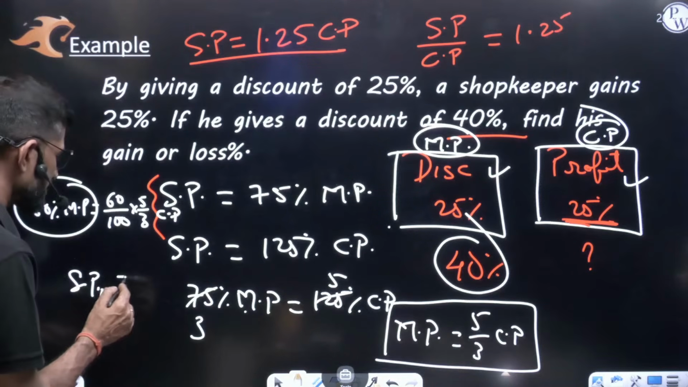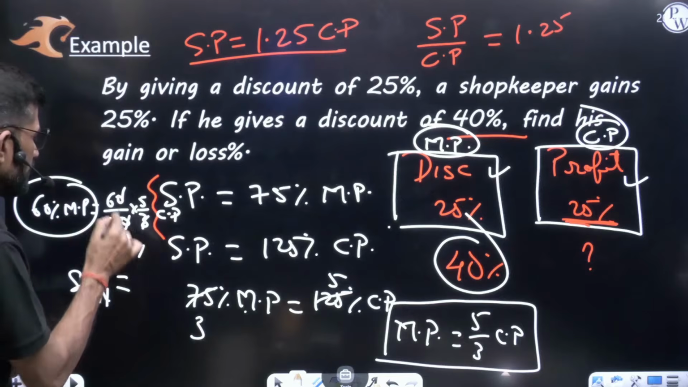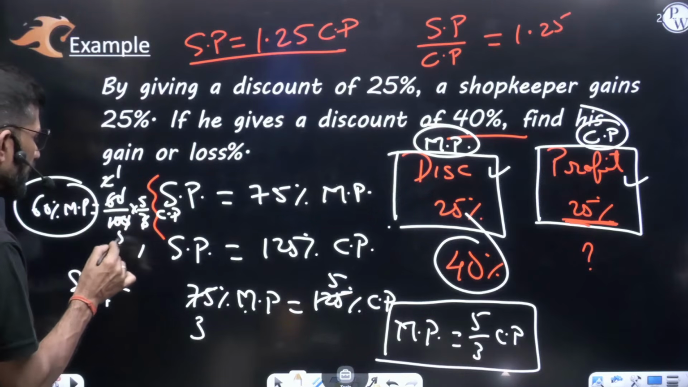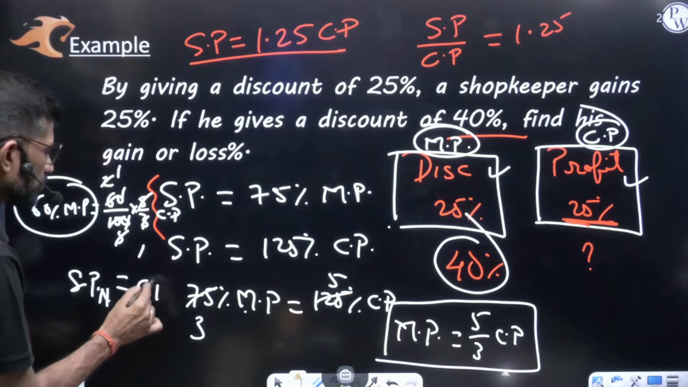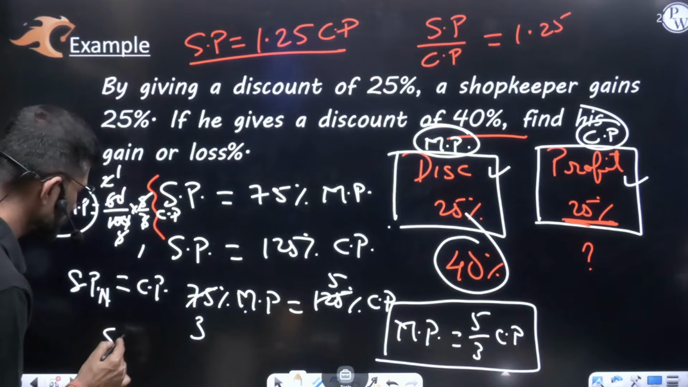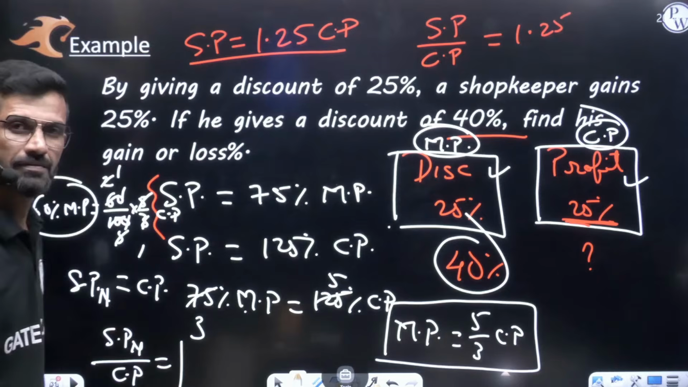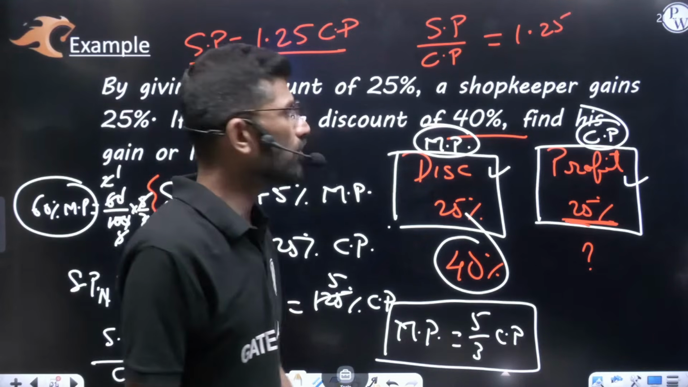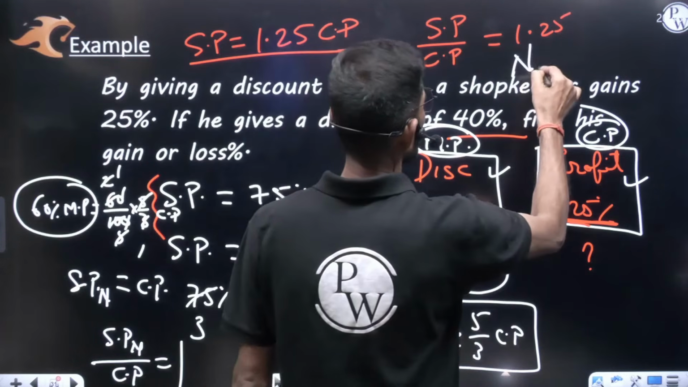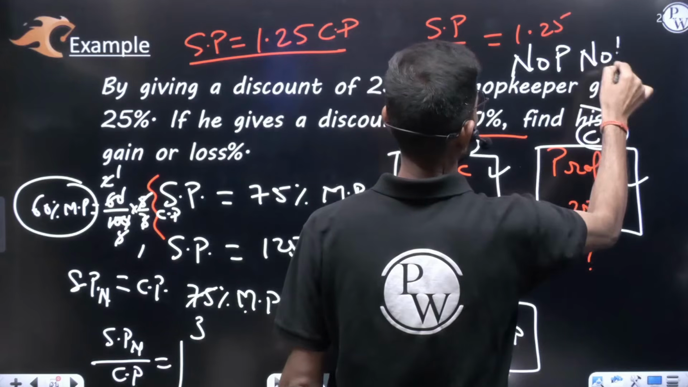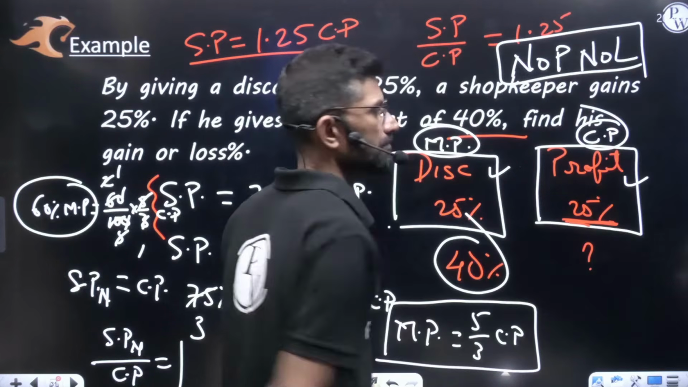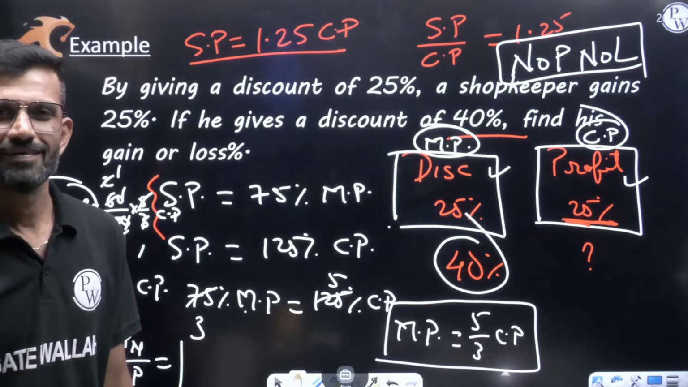So, new selling price is equal to, 0, 0 cancel, 3 1s are 3, 3 2s are 6, 2 1s are 2, 2 5s are 10, 5 5 get cancelled, equal to cost price. Or else you can say the new selling price by cost price is coming equal to 1. What does it mean? He is getting no profit, no loss. This is the answer. Clear?